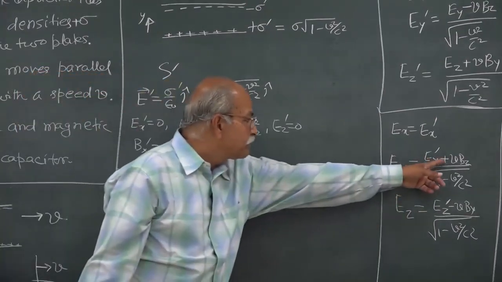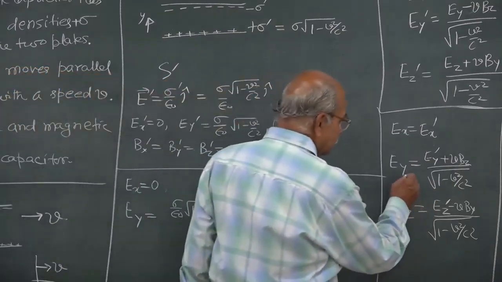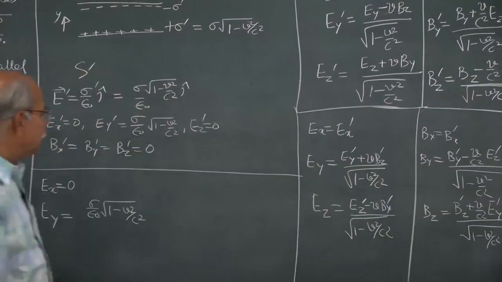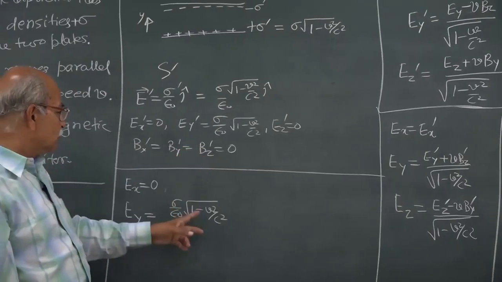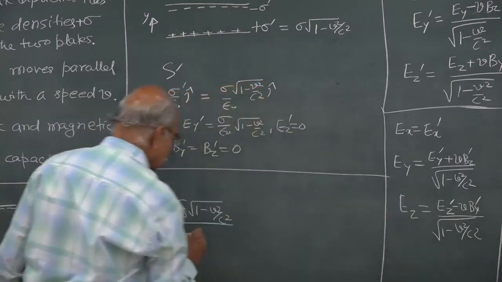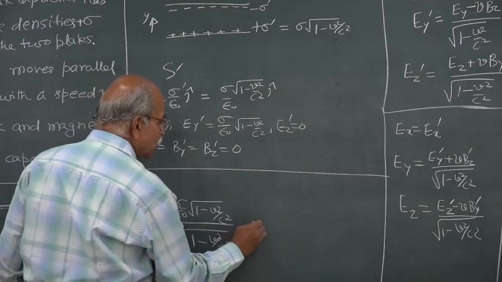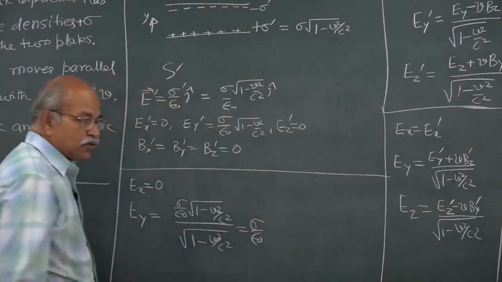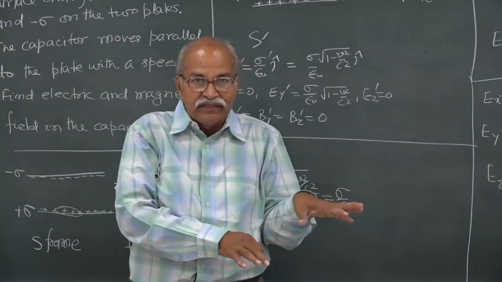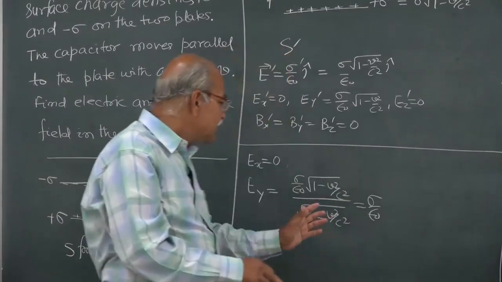There is no Bz prime, so Bz prime is 0, and this second term I don't have to write. Then, divided by square root of 1 minus v square by c square, this gives sigma over epsilon naught. So even if the capacitor is moving, these charges are moving, the electric field is still given by charge density sigma divided by epsilon naught.